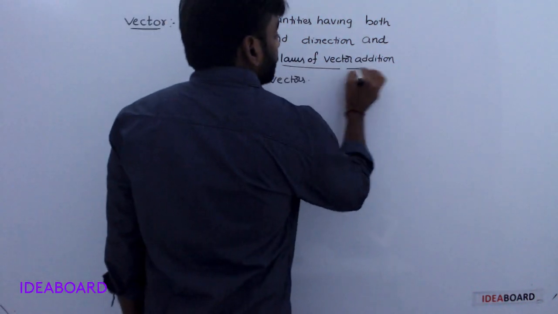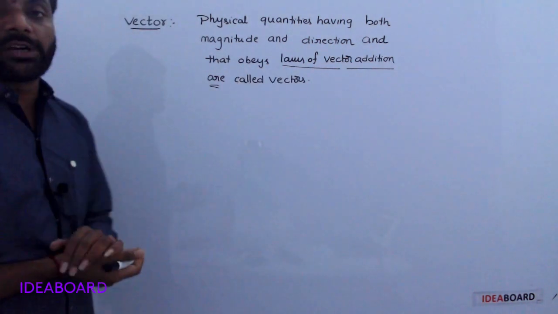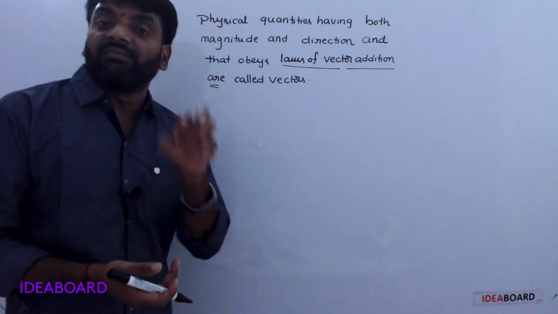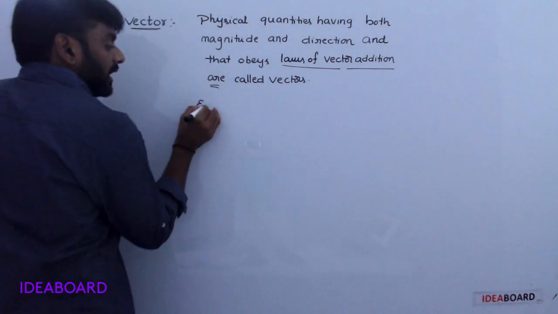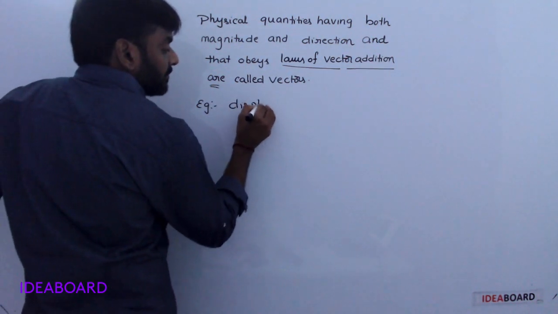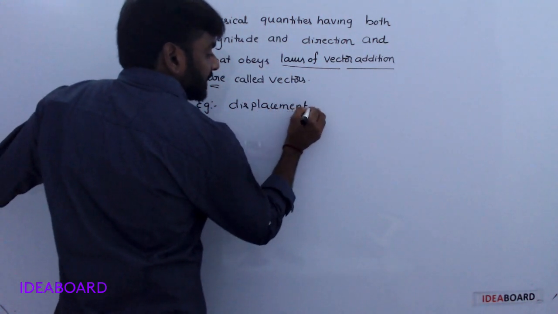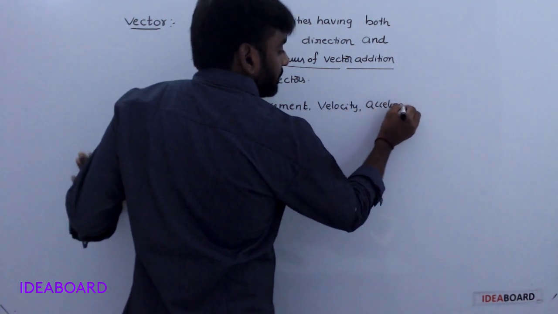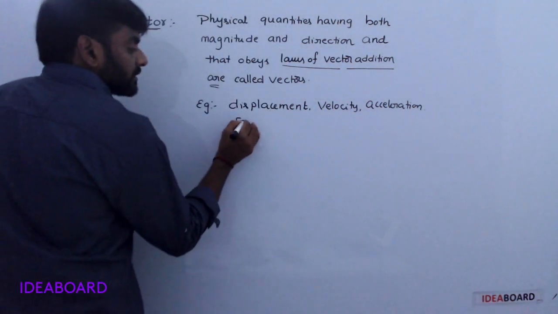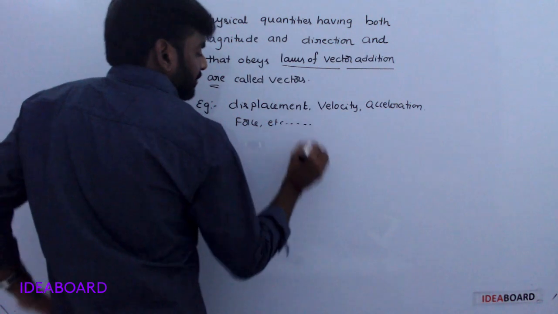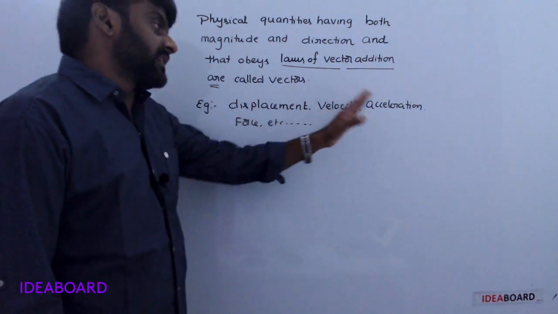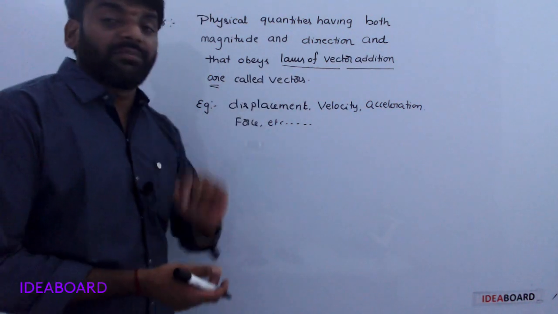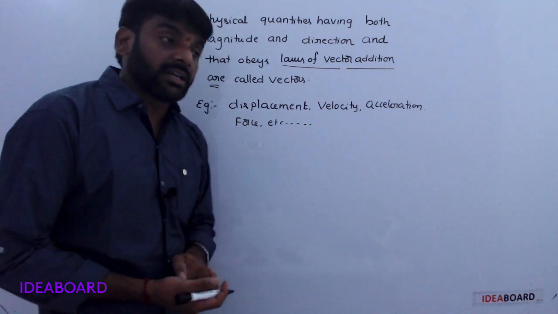Examples are displacement, velocity, acceleration, force, and many more. These have both magnitude and direction, and also obey the vector laws of addition.